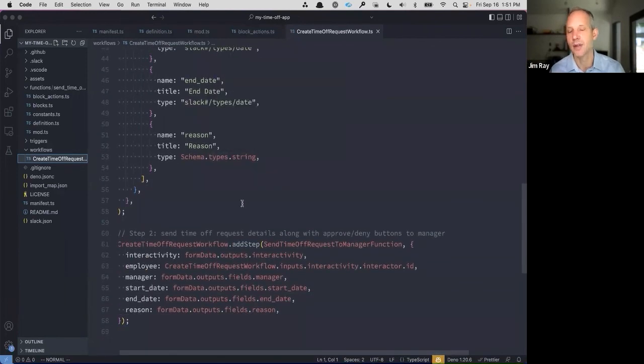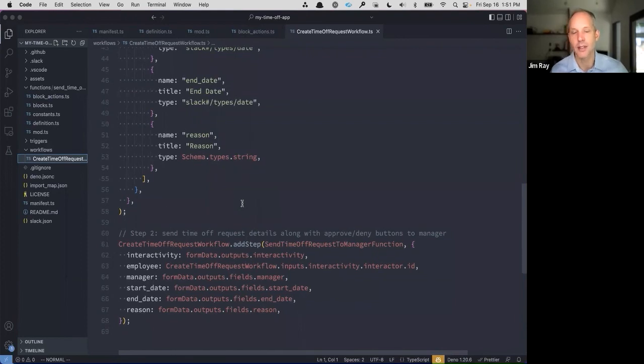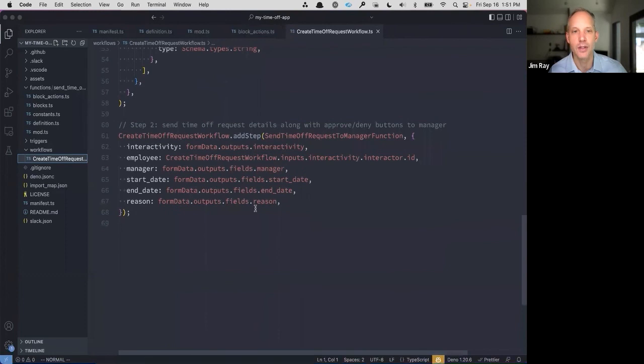The reason is just a standard string: the reason that the person is requesting the time off. We'll take all of those inputs and pass them on. Our documentation lists all of the various types that you might be able to use and how those will actually show up in your workflows.